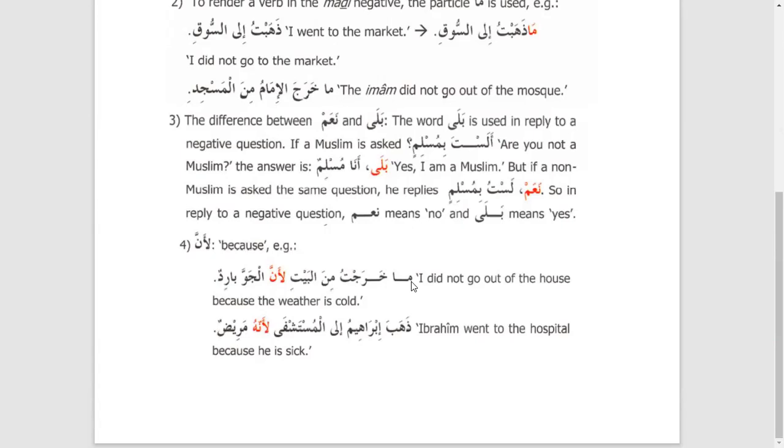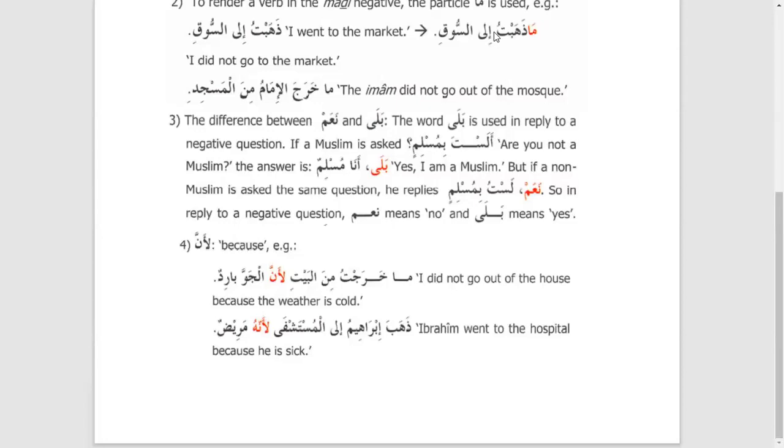And sir, one more point you taught us today. Apart from 1 and 4, the noun after first and fourth can be both marfu or mansub. Excellent. Like dhahaba and dhahabat. After that, if there is a noun, it can be marfu and it can be mansub. Yes, only after number 1 and number 4. For the rest of them, the noun will always be mansub. Always, always, always. Always mansub.